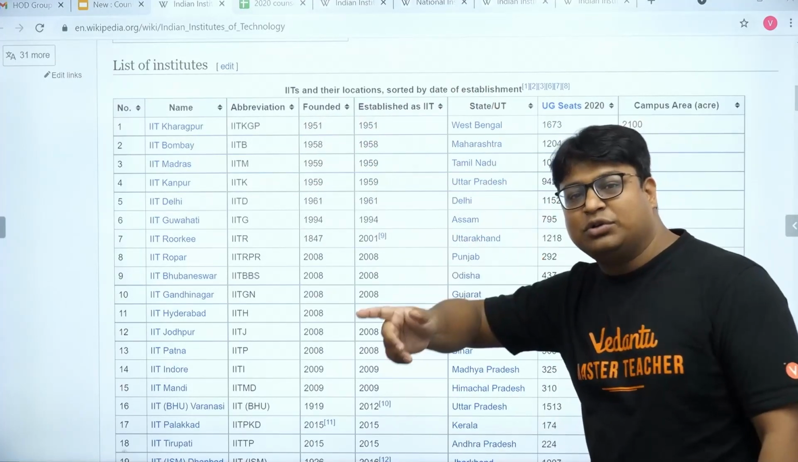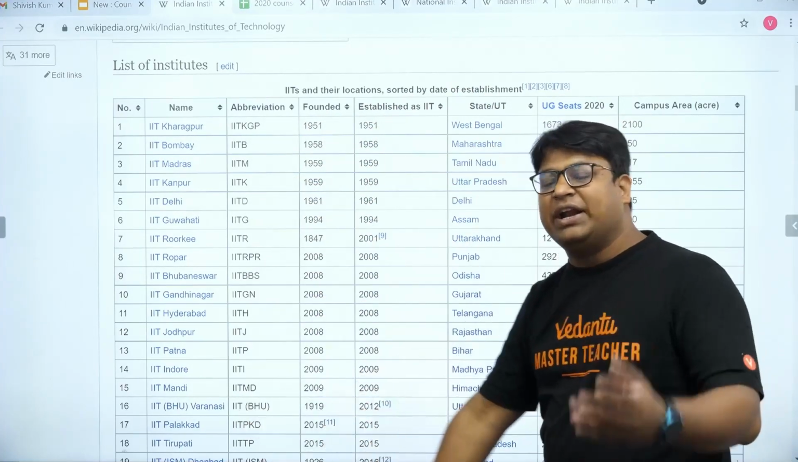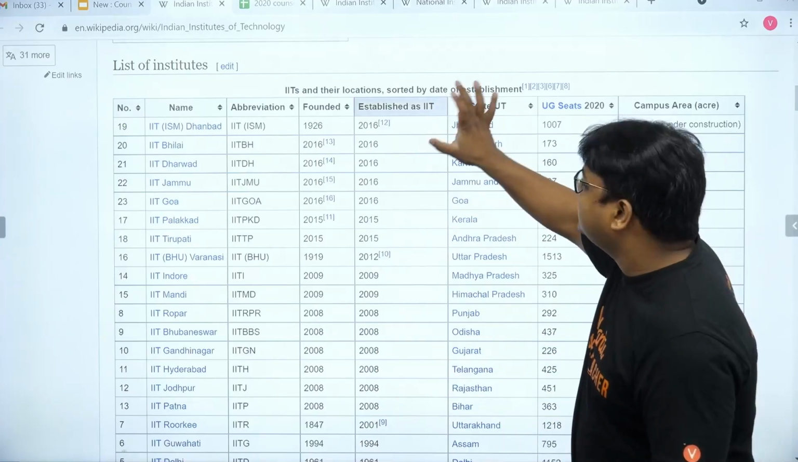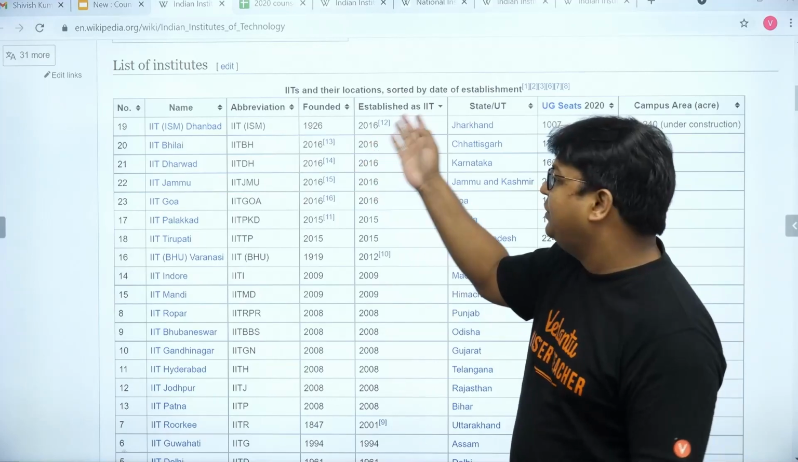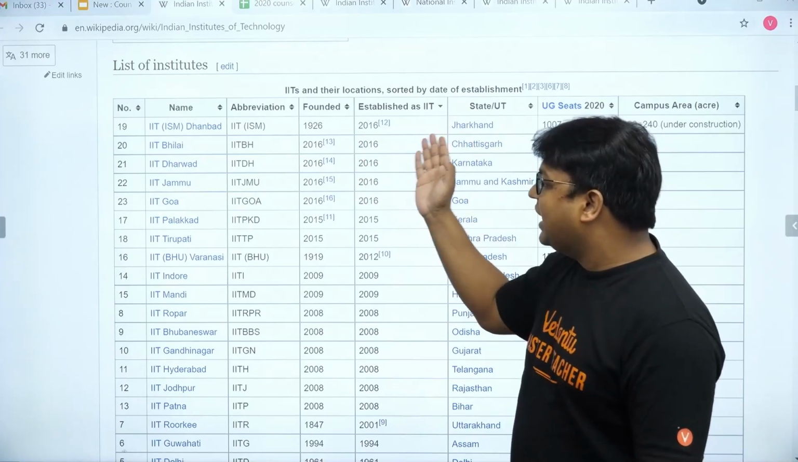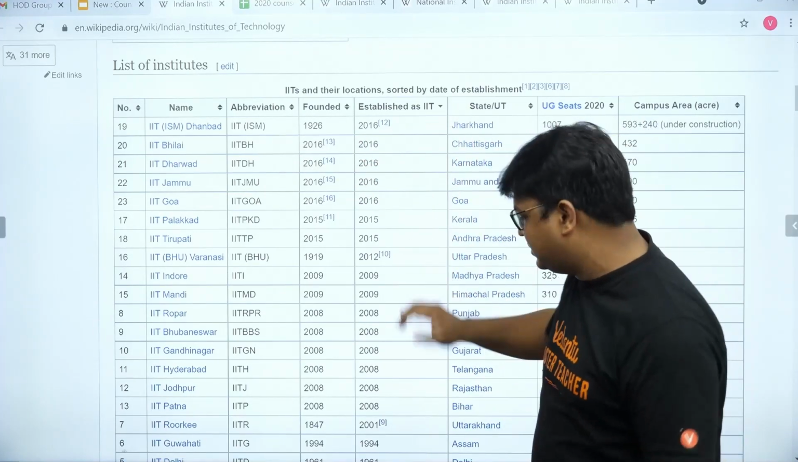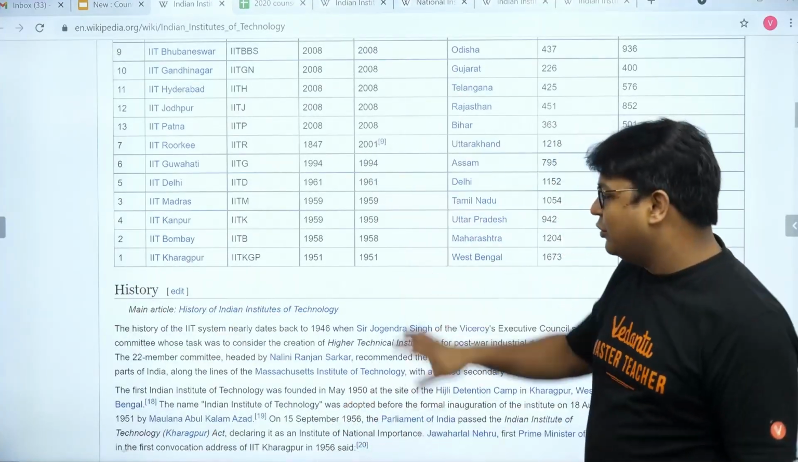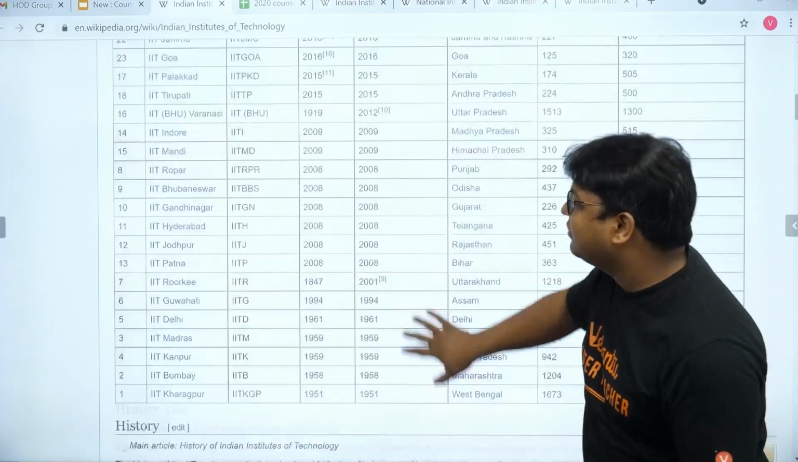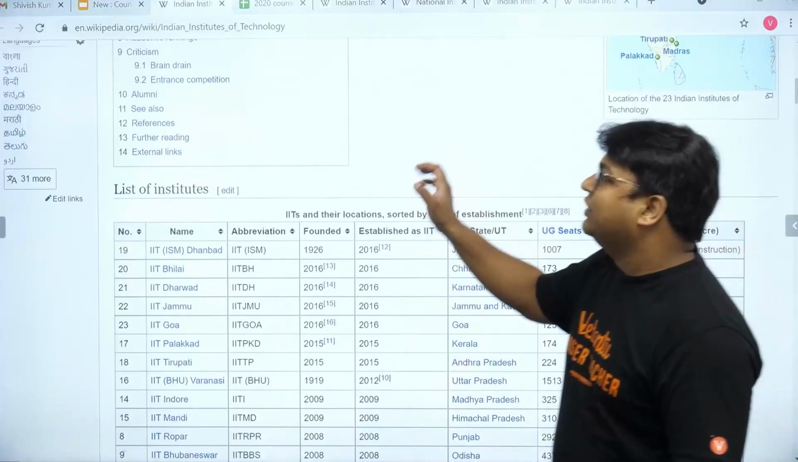For example, I want to know the order in which these colleges were declared as IIT, so I can do that here. This tool allows me to check that the most recent IITs would be ISM Dhanbad, then Bhilai, Dharwad, Jammu. These are the recent ones, and the oldest one would be IIT Kharagpur, opened in 1951, and right from there it was declared as IIT. So this is one thing.